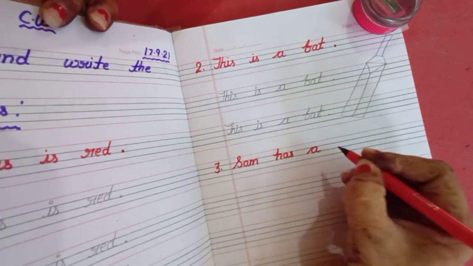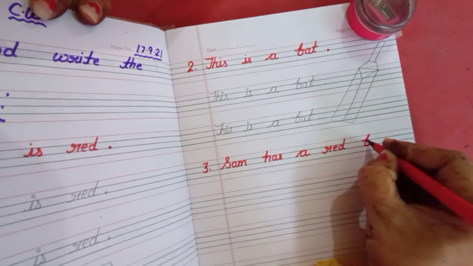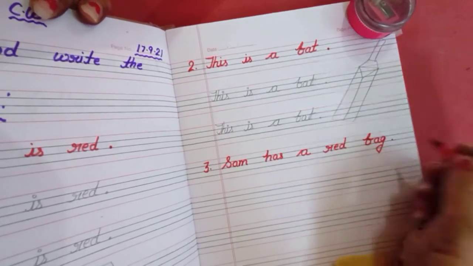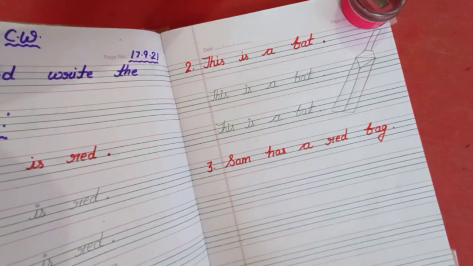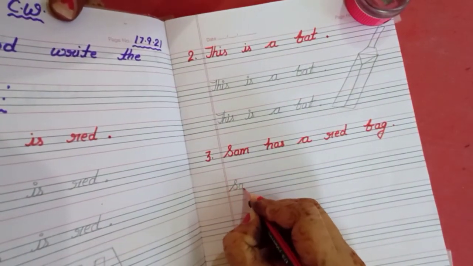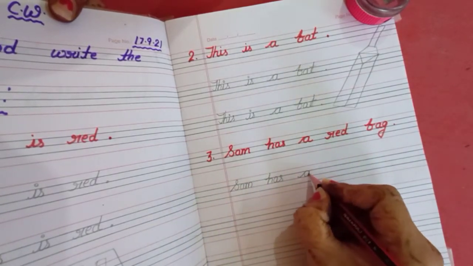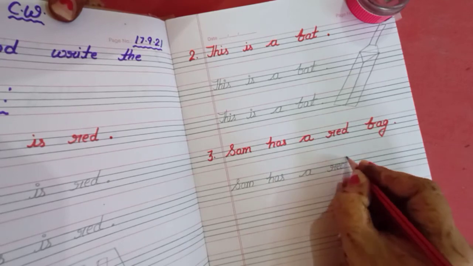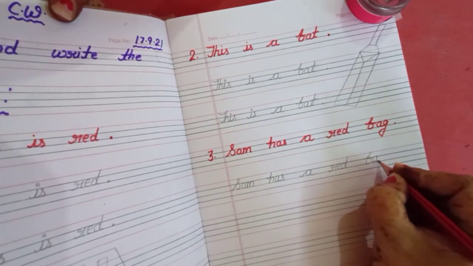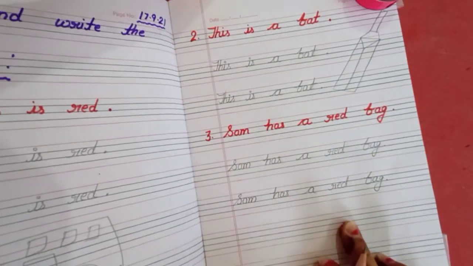Red bag, full stop. Sam has a red bag. Okay, children. Now repeat 2 times. Sam has a red bag, full stop. Okay, children, repeat 2 times.